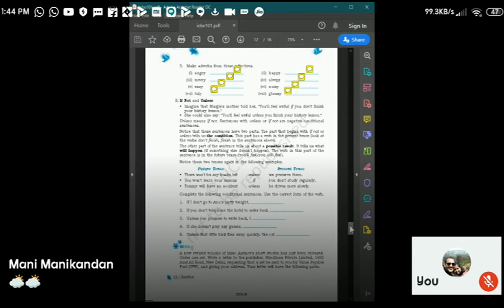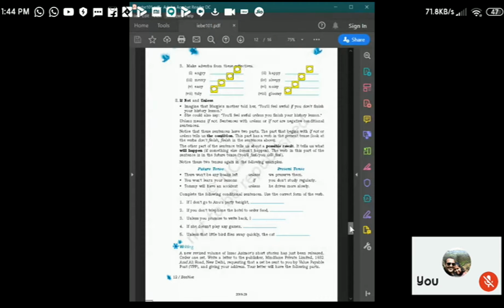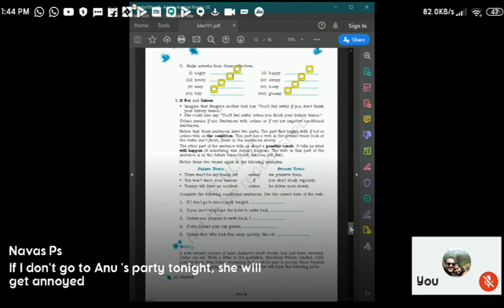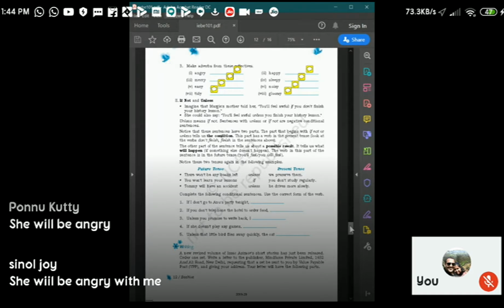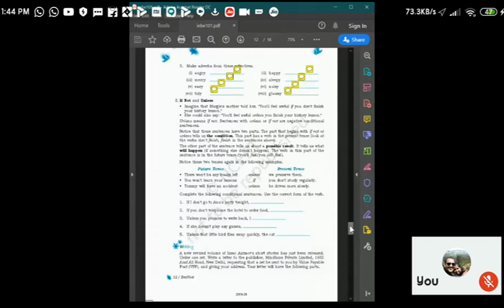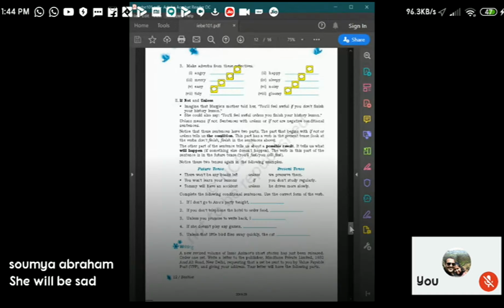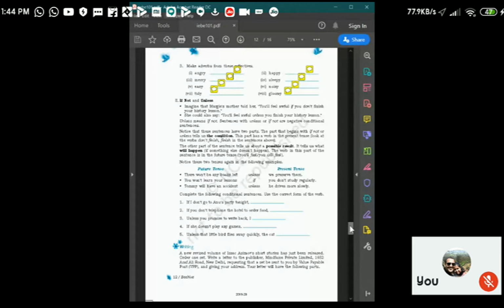What you have to do is complete the following sentences, using the correct form of the verb. If I don't go to Anu's party tonight, what will come over there? She will get annoyed. She will be angry if I don't go to Anu's party tonight. She will be angry with me, or she will be sad. Sometimes good friends get angry or sad if you don't attend the party, right?